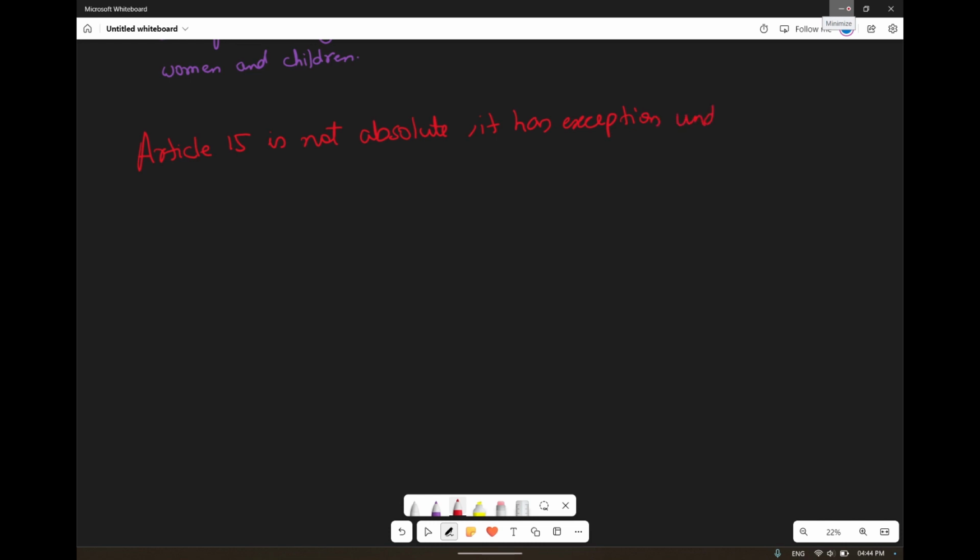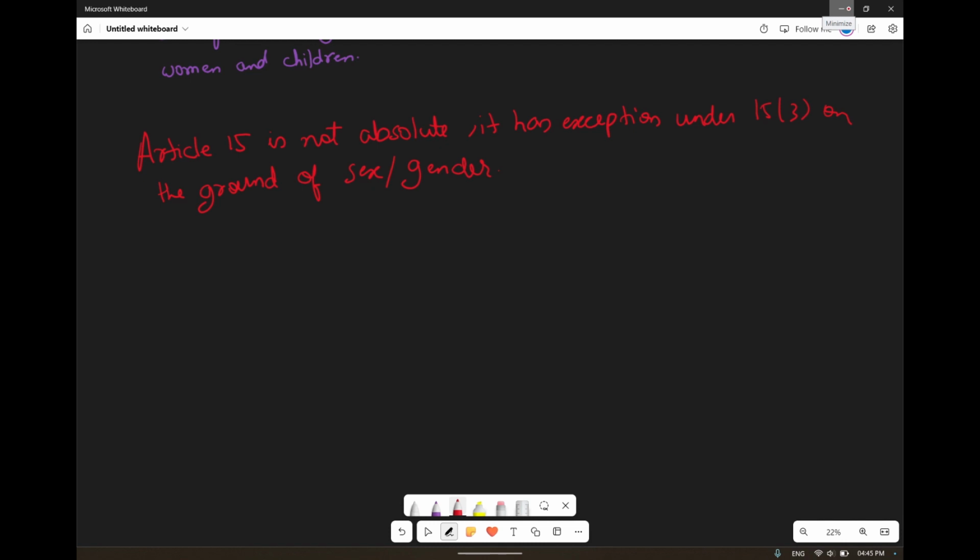Under Article 15 clause 3. What is that ground? On the ground of sex or gender. Okay, another exception. Initially this was still Article 15 clause 3 we have.